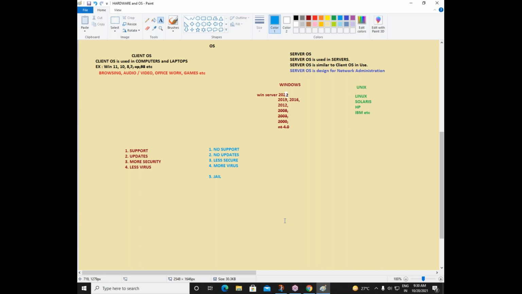We should simply take the license and use that particular software. And the company has to pay. They have to pay, right? That is their business, so they have to pay. So they will pay and we are using that particular software.